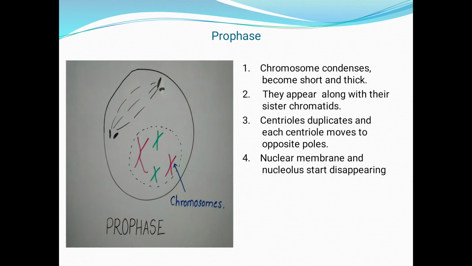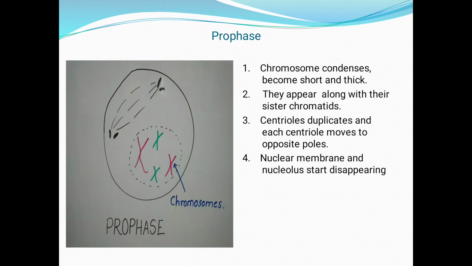So the 2 pairs separate from each other and try to move to the poles of the cell. See the fourth point, nuclear membrane and nucleolus start disappearing. That's why I have drawn the nucleus in dotted form. This is all about the prophase of mitosis.